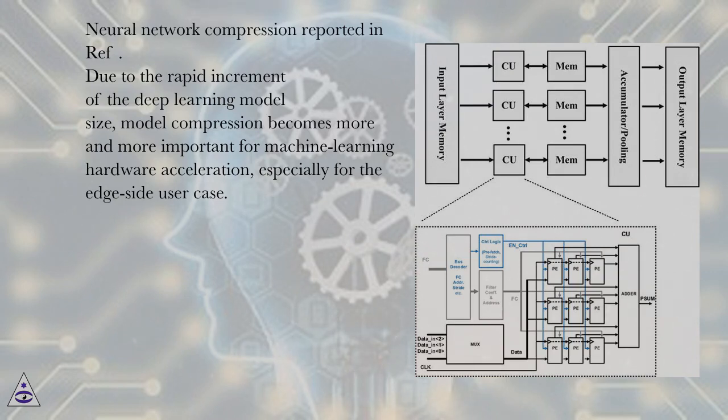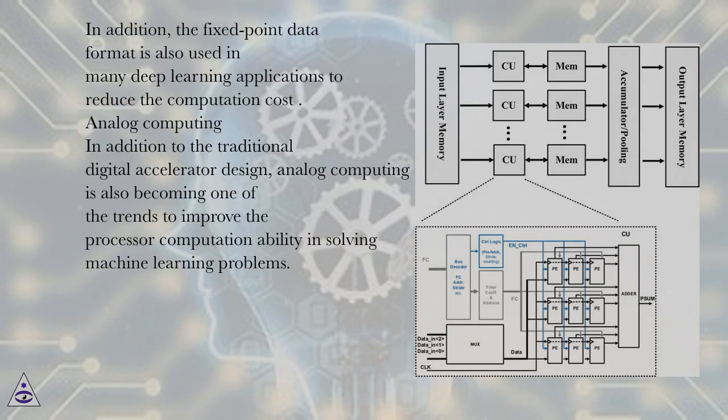Due to the rapid increment of the deep learning model size, model compression becomes more and more important for machine learning hardware acceleration, especially for the edge-side use case. In addition, the fixed-point data format is also used in many deep learning applications to reduce the computation cost.